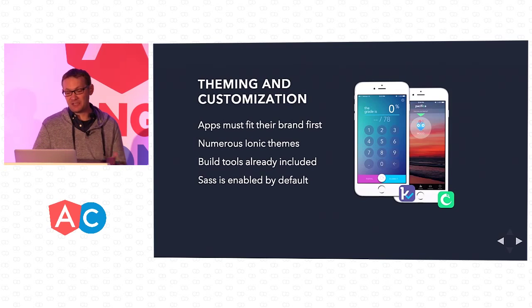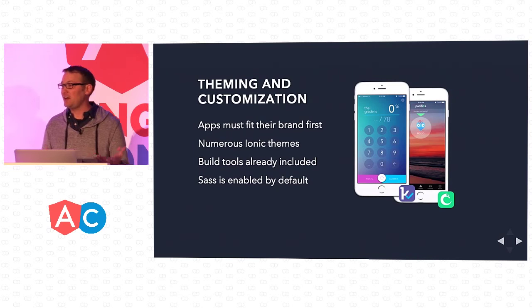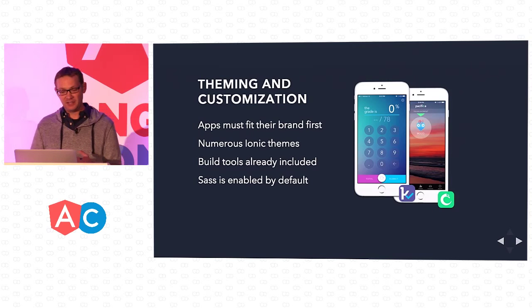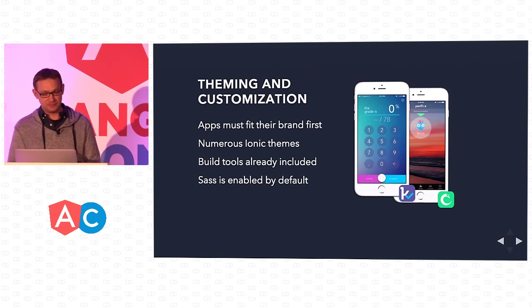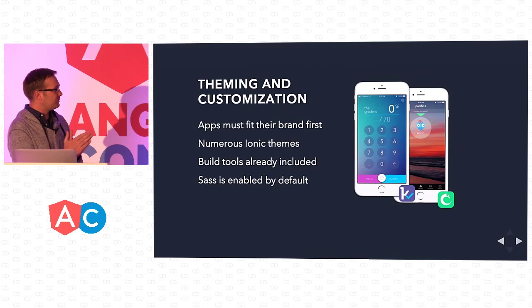And actually here's a great example of how we have, these are Ionic 1 apps that were great popular apps, and it shows how quickly you can customize Ionic to have your own look and feel. So again, these don't look like Ionic apps. These look like the apps that they built for their brand. And that's what we continue to do with Ionic 2. But one thing we're also doing is making sure that we have all the build tools for you already all set up and SASS enabled by default.